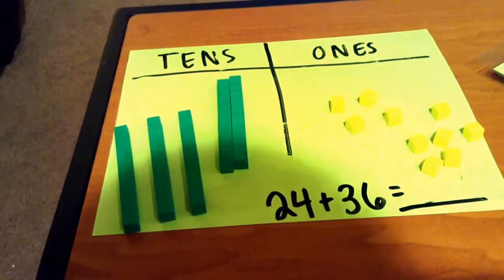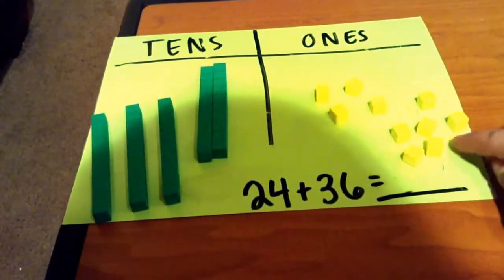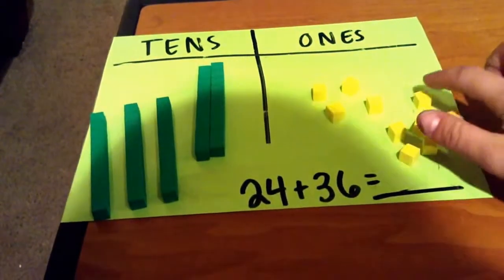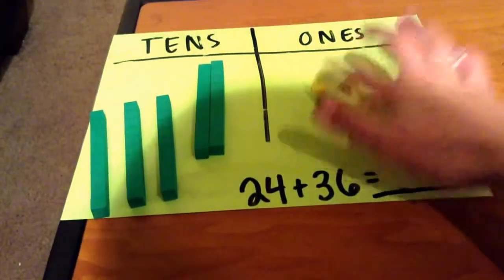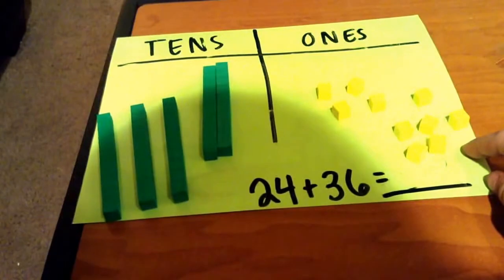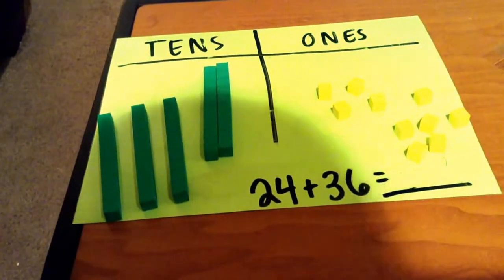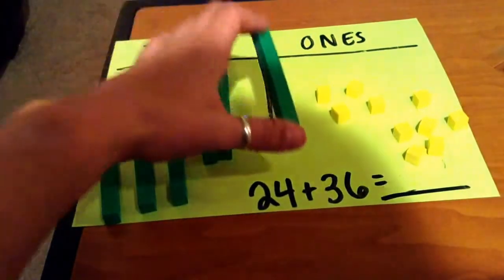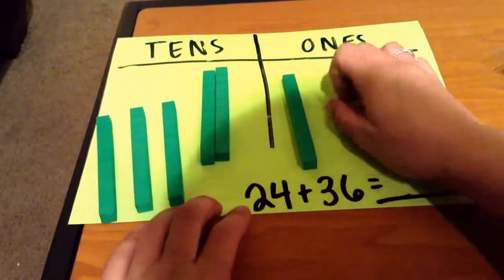Okay, let's see how many ones we have. 1, 2, 3, 4, 5, 6, 7, 8, 9, 10. And we said that if we have 10 of these ones, we can regroup it to be what? Right, 1 of our tens blocks.